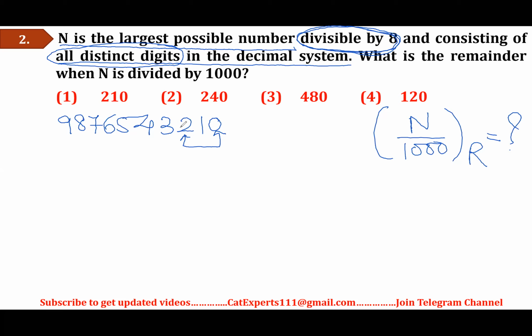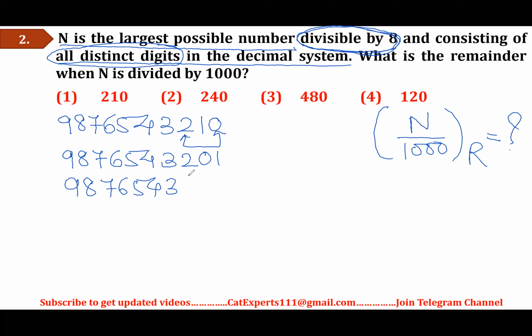But what are the possible variations or the numbers that I can form using these digits? I'm writing all of them for you. 9, 8, 7, 6, 5, 4, 3. Keep 2 as it is and interchange 0 and 1. Second number that I can form, 9, 8, 7, 6, 5, 4, 3.